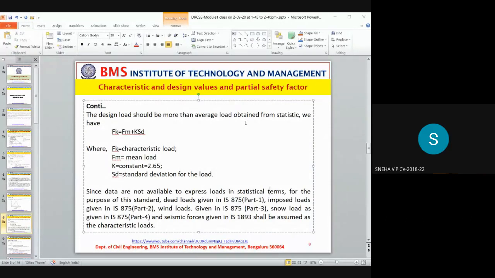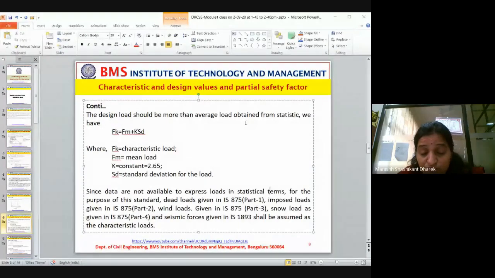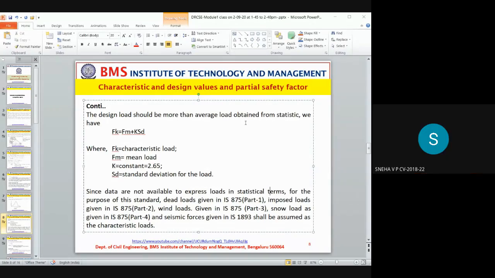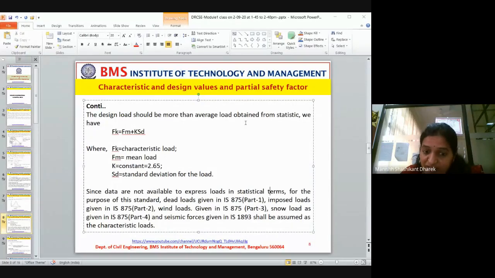Ma'am, here also should it be 1.65? No, that 1.65 is for material. This is for load. This is the partial safety factor we are discussing. In the working stress method also we came across 1.65, but there we applied it only for material. We didn't bother about load. But here we are applying for both, load as well as material. That's why it is taken as 2.65.